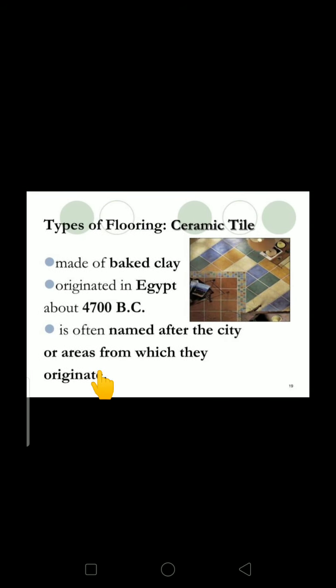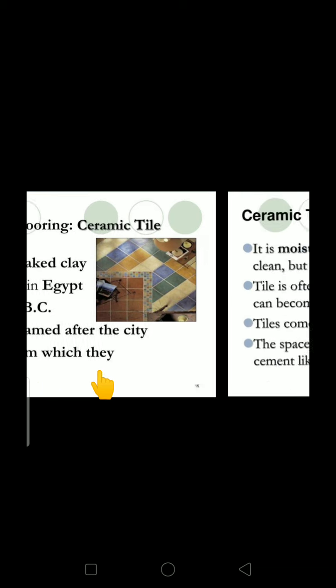Next, ceramic tiles. It is made up of baked clay. Clay-based tile originated in Egypt about 4700 BC, so it was first used in Egypt, and it is often named after the city or area from which it originated. So the name of the ceramic tiles will differ from place to place.